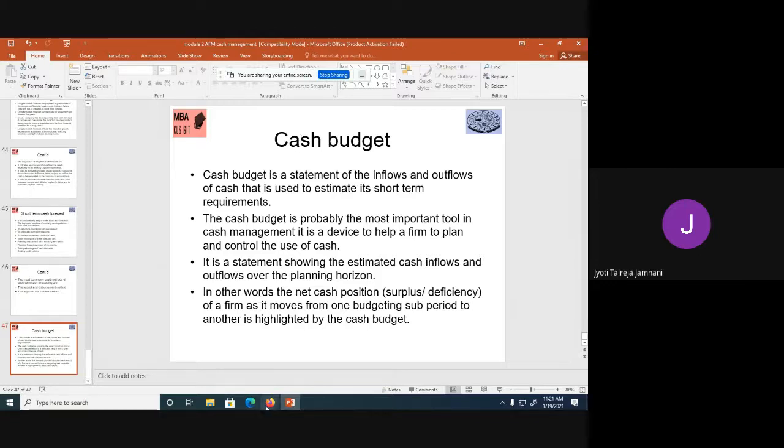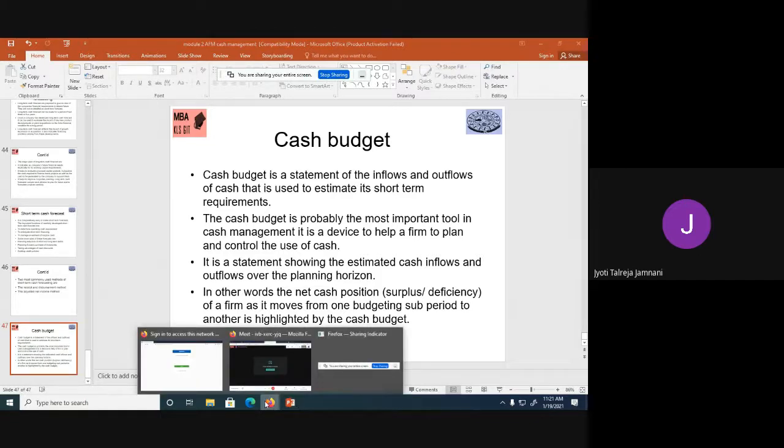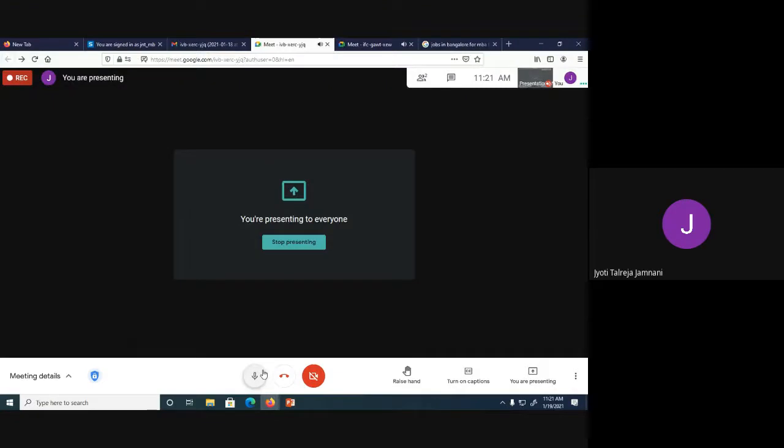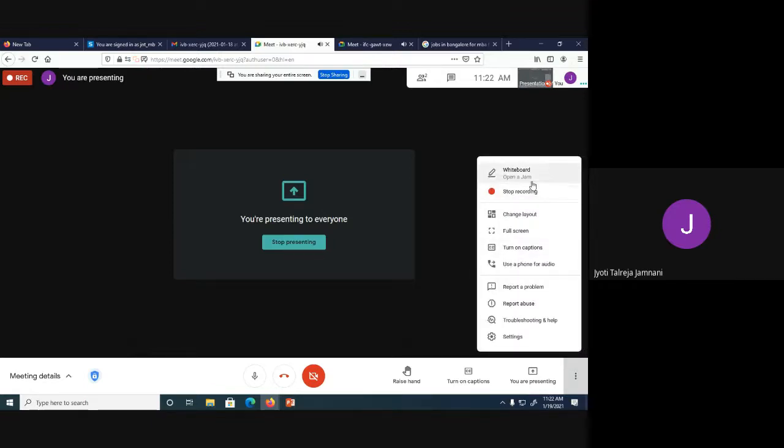So this was about cash management: how to manage cash, how to find the long-term investment plan and short-term investment plan, how to manage your surplus cash, and how to basically work on concentration banking and lockbox system.